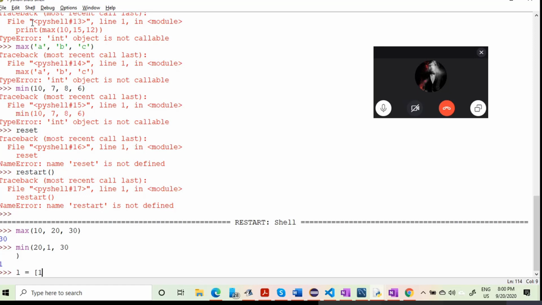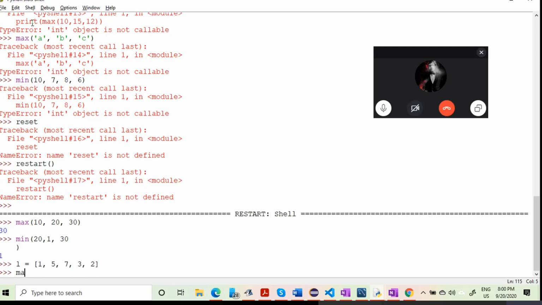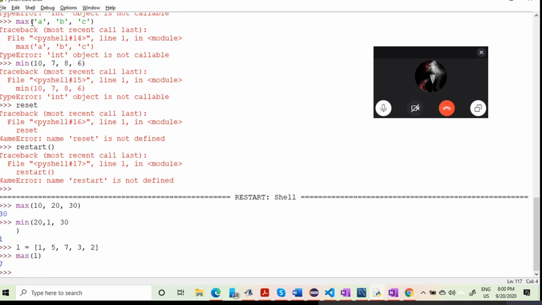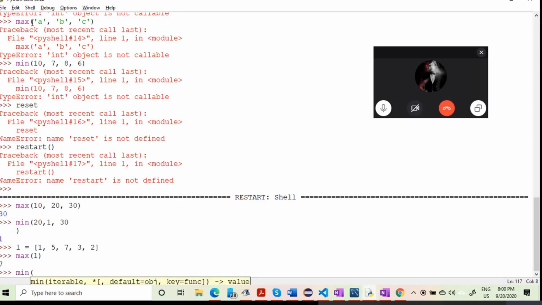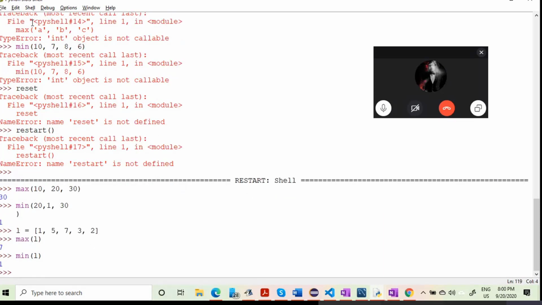L is equal to, you can have many numbers like 1, 5, 7, 3, 2, right? And then you can find the max from L. So you can see that it is working fantastically now. You can find the min from L also. Yeah, you can use this.